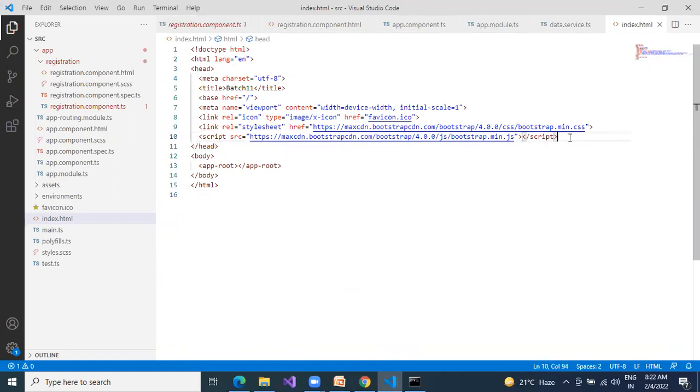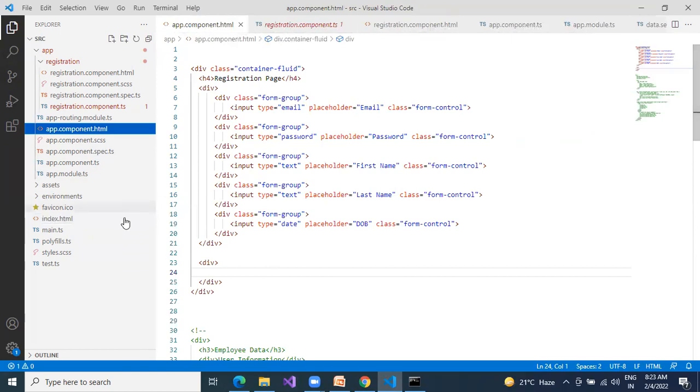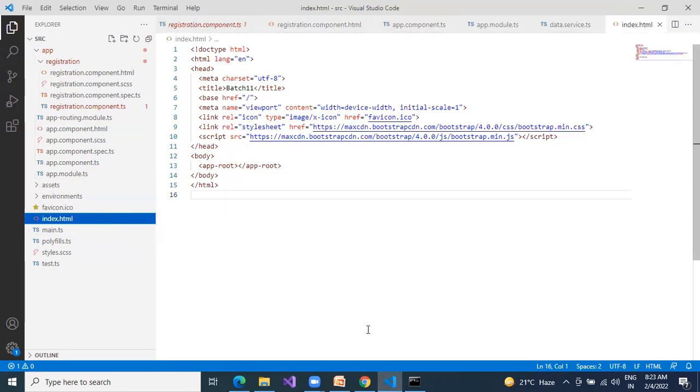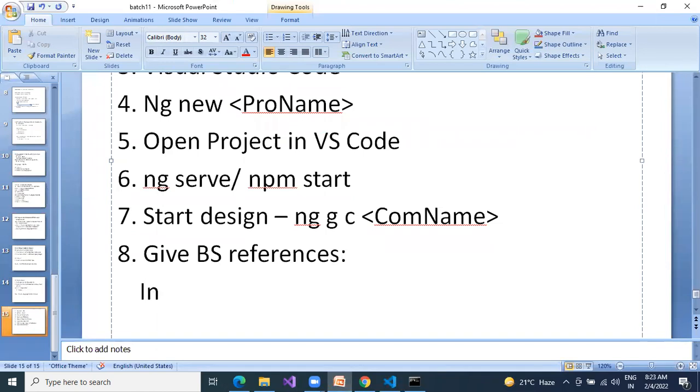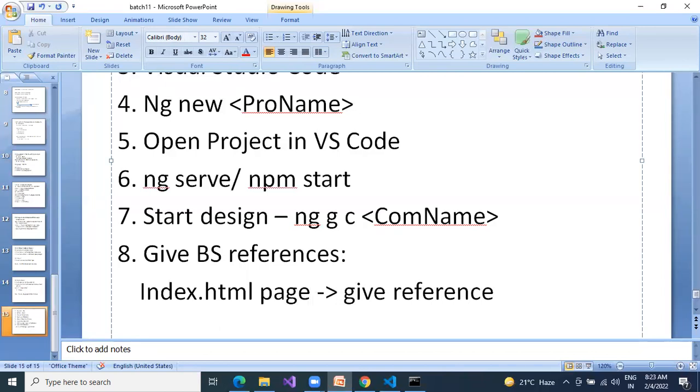Okay, see here. Here you are going to give the reference. Because Angular contains plain files. That's it. These are the predefined files. They do not have any data. Simply app.component HTML has some dummy data. Remove that one. You need to install Bootstrap. Next, go to the index.html file. That is nothing but giving Bootstrap references. There are two ways you can give them. First, I am showing only one way. Go to the index.html page and give references. From where will you get these references?